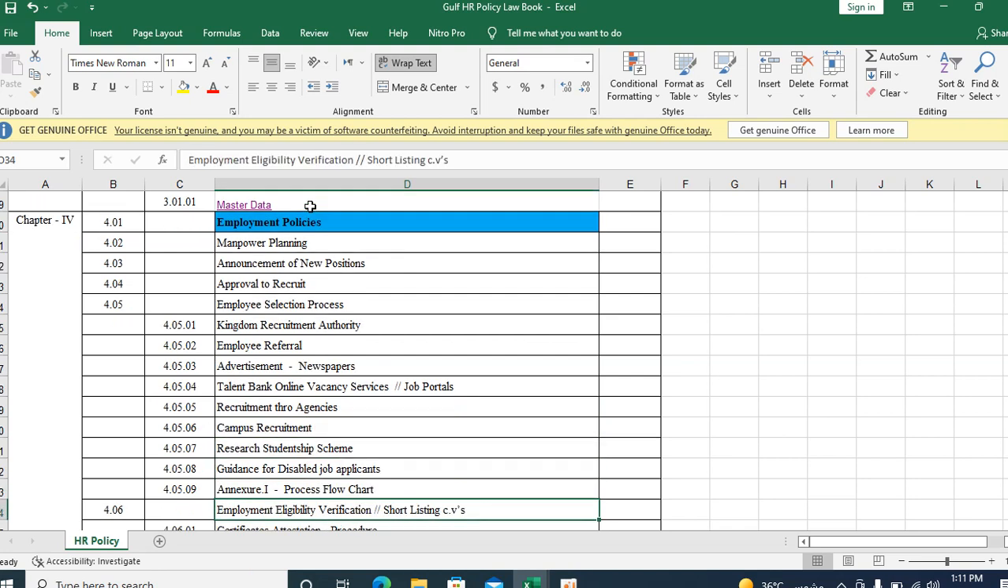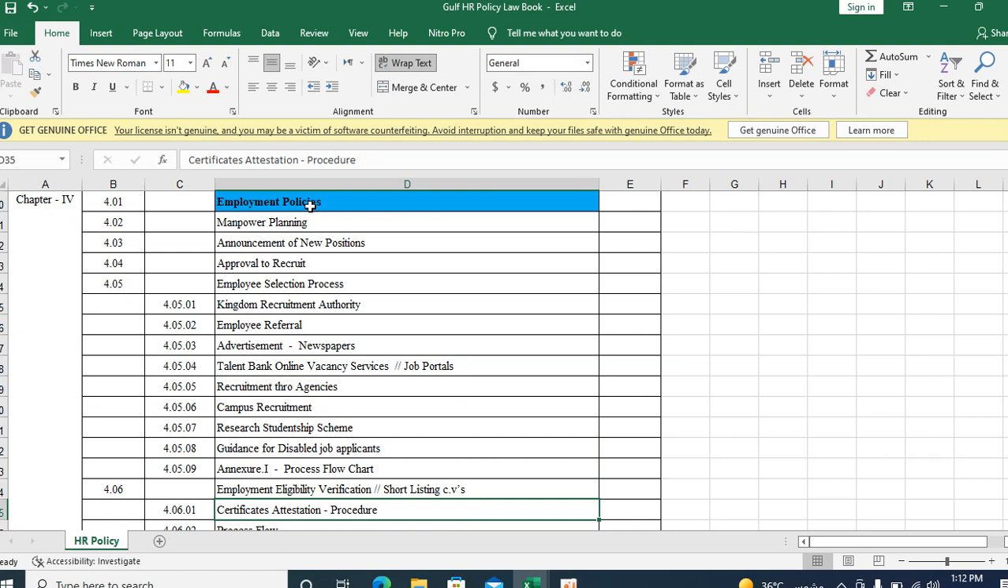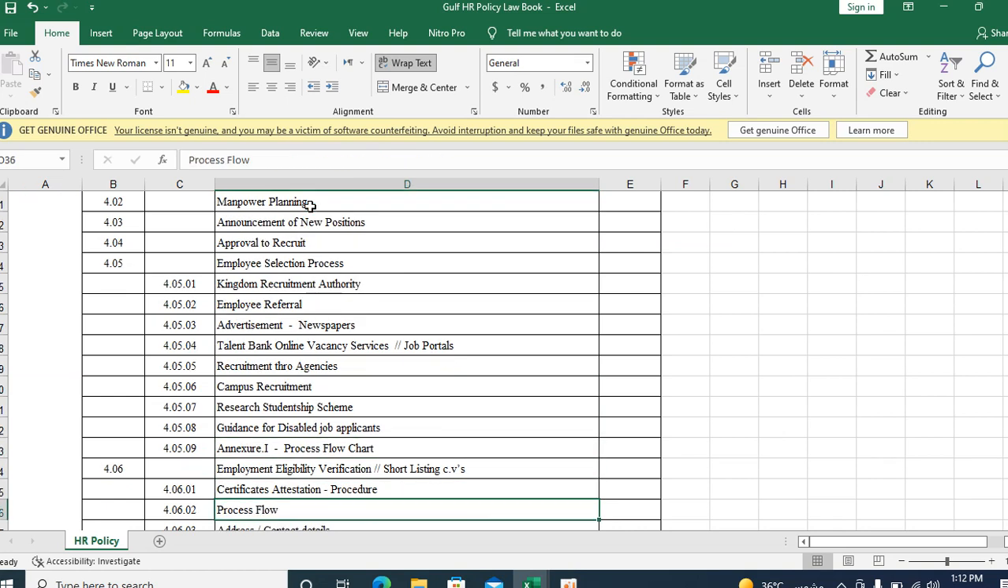This is only the index page. Most of the policies have to be created in Word format. Then you can link them with our employee policy and procedure. It will be very easy to view, for you as well as for the employees. Who can access and who cannot access, you have to decide as per the company policy.